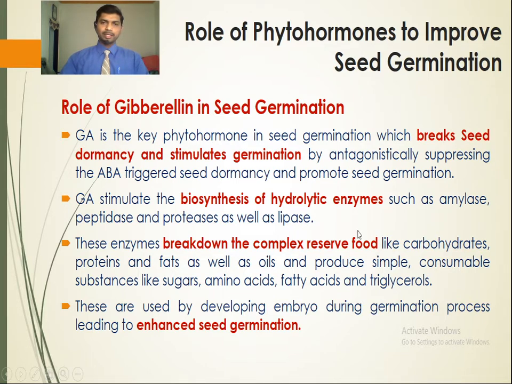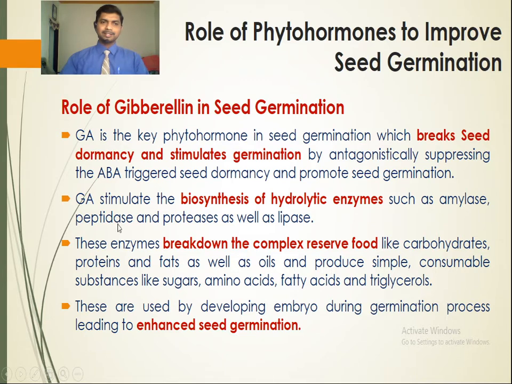So the reserve food material in the cotyledon or the endosperm is mobilized by the activity of the hydrolytic enzymes during seed germination. How does gibberellin stimulate seed germination and break seed dormancy?